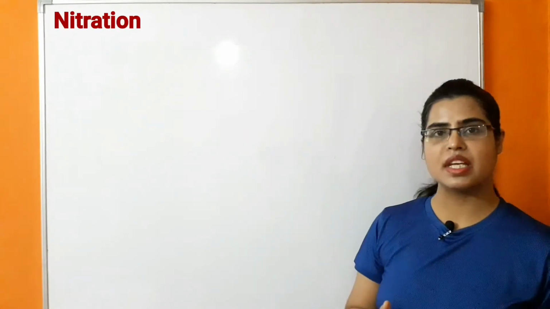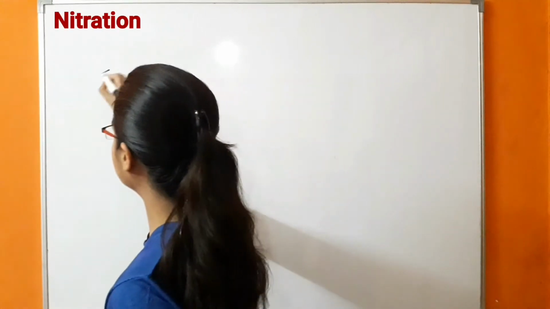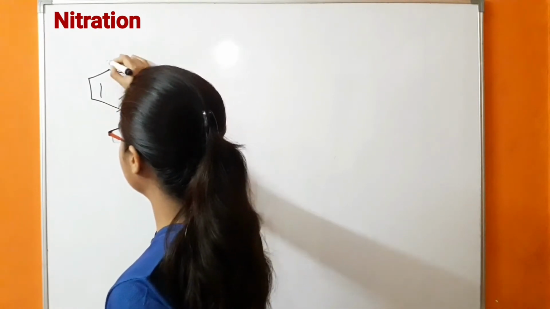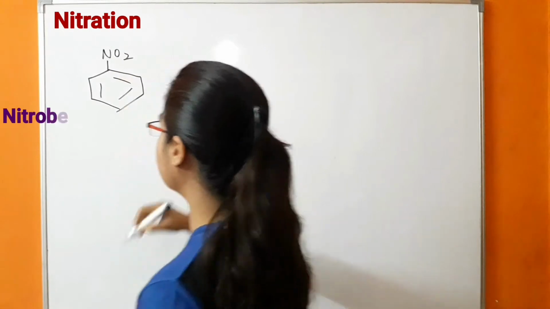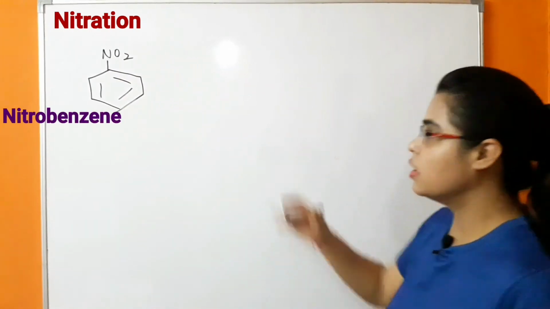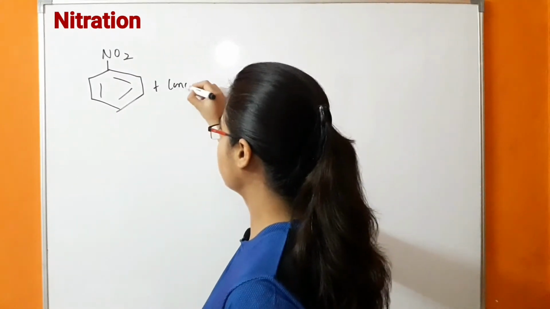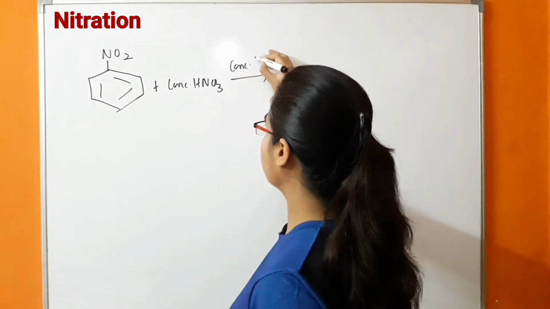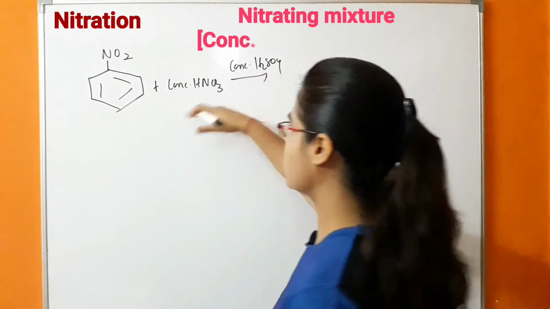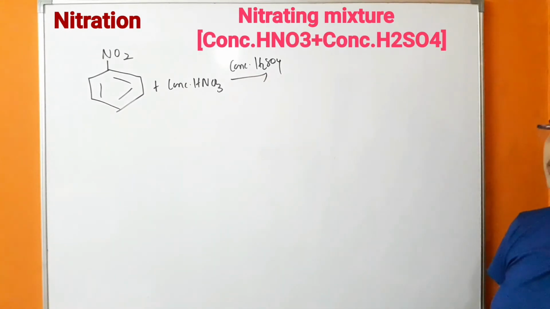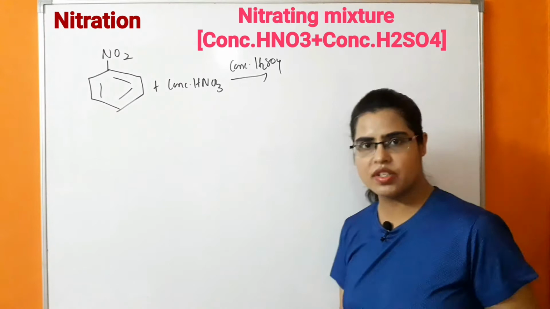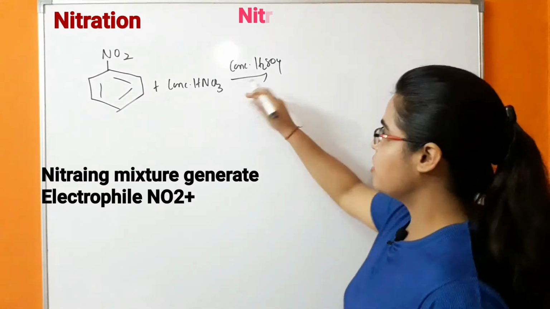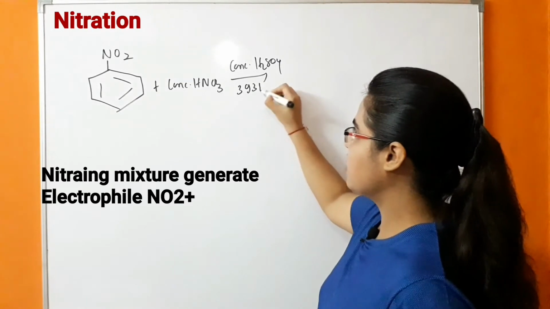So let's see what is happening in this case. If we take nitrobenzene and react it with a mixture of concentrated HNO3 in the presence of concentrated H2SO4, this is electrophilic substitution reaction. In this, the electrophile which will be generated is nitronium ion. So what is happening in this case? This reaction is taking place at 393 Kelvin.